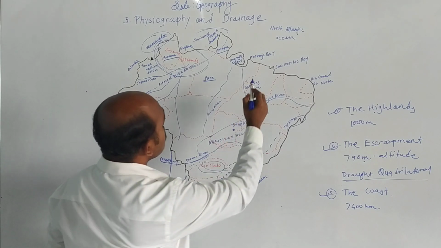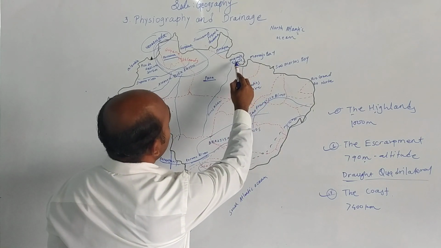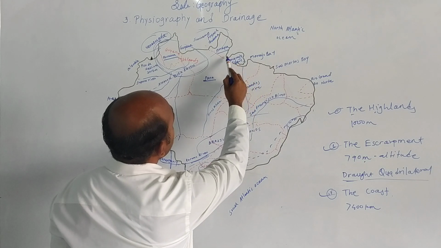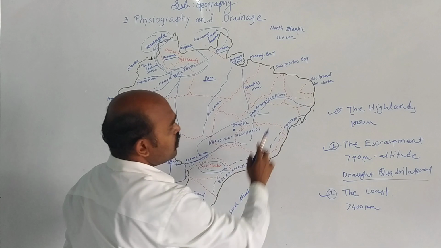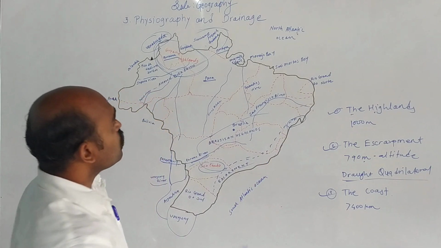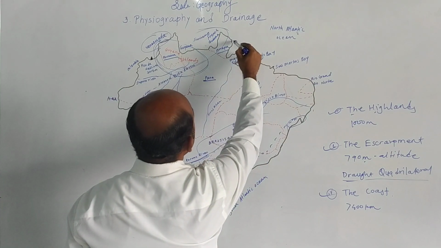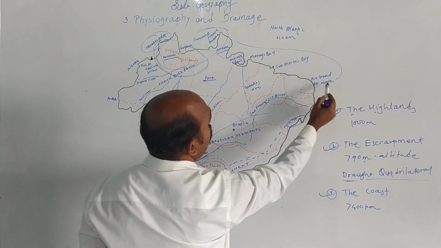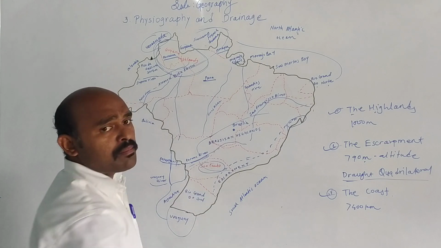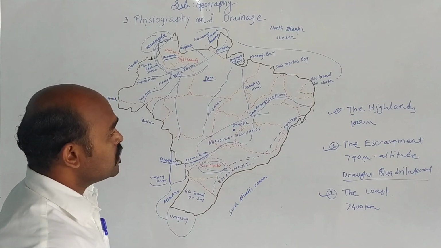The northern coast extends from here, you can see, from Amapá till Rio Grande do Norte. Amapá is a state of Brazil.